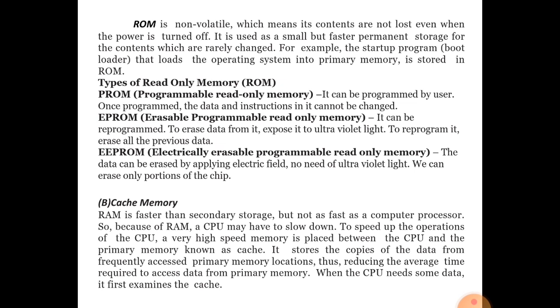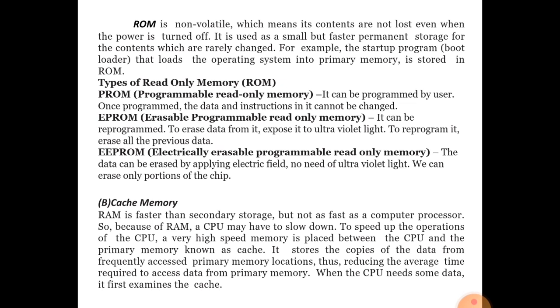To speed up the operation of the CPU, a very high speed memory is placed in between the CPU and the primary memory, known as cache memory. Just now I have explained: if RAM is working fast, RAM transactions are fast, and your CPU processing will be fast. If RAM is slow, data processing will be slow by the CPU.